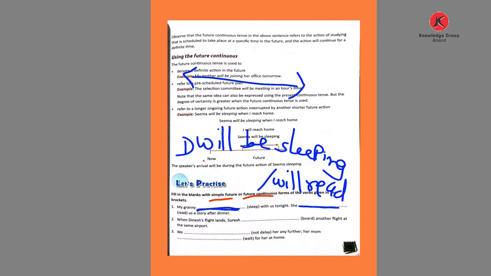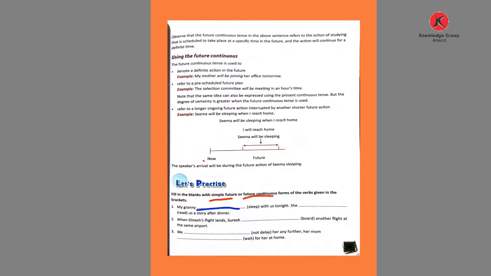Now to the second. When Dinesh's flight lands, Suresh blank another flight at the same airport. In this blank the verb board is given. So what do we use? Only will and board. The answer is will board, because it is talking about a future event.